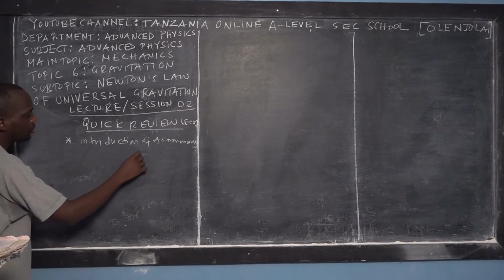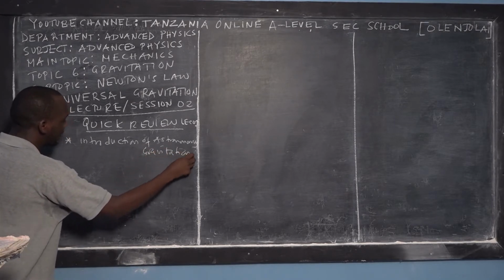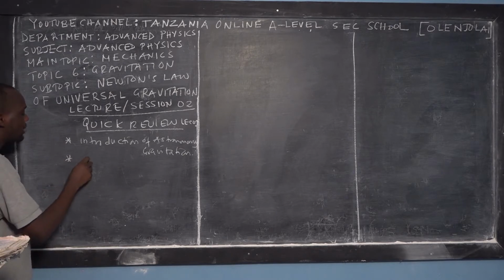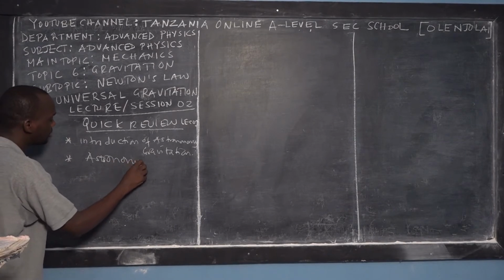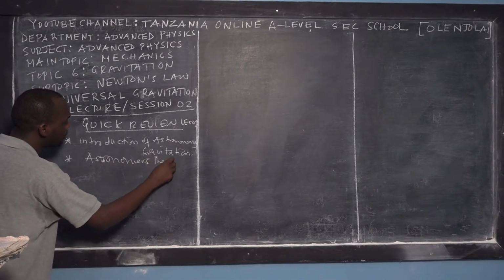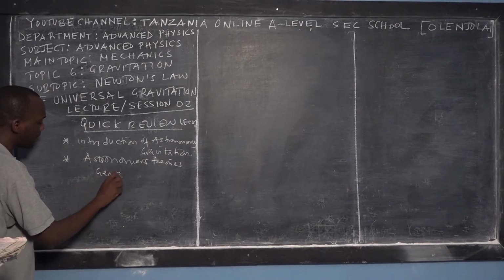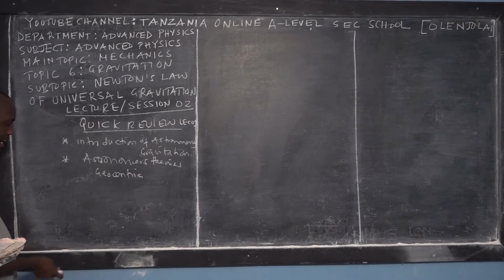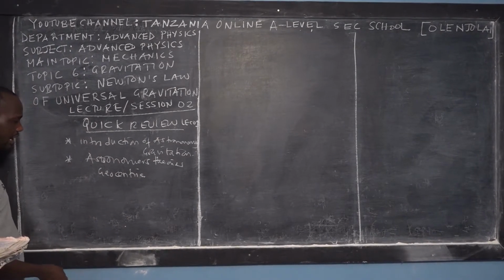Then I introduced the concept of gravitation and what it means. We spent some time discussing astronomers' theories, and we discussed three of them. The first one was the geocentric theory, how we were thinking about the sun and the other related bodies, such as the planets, the earth, and the moon.